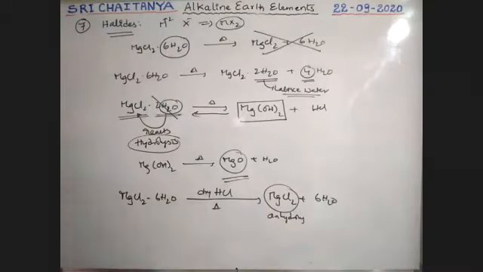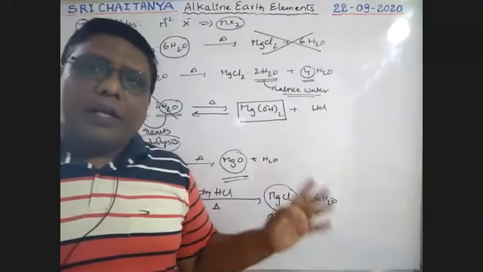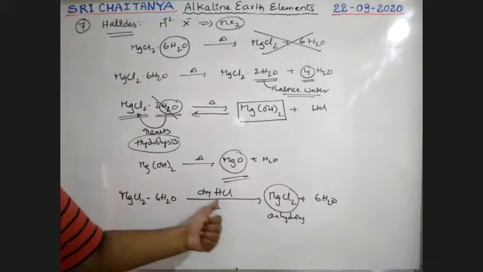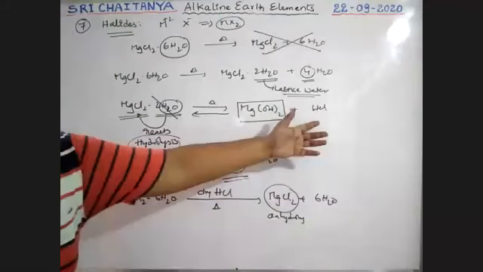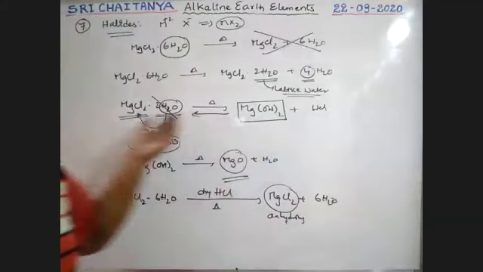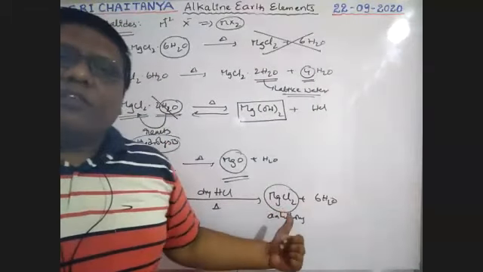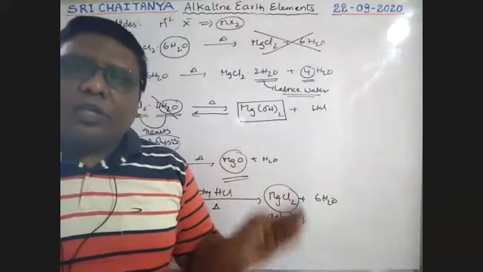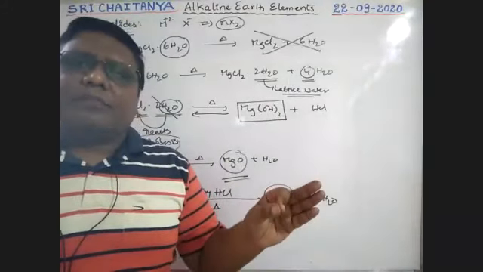So to get anhydrous MgCl2, we must heat only in the presence of dry HCl, in the current of dry HCl, because the dry HCl drives the backward reaction as per Le Chatelier's principle. The backward reaction takes place. That means the hydrolysis reaction is stopped and the remaining water goes out. So that's why we get anhydrous conditions. Anhydrous MgCl2 comes out from MgCl2·6H2O only in the presence of dry HCl.